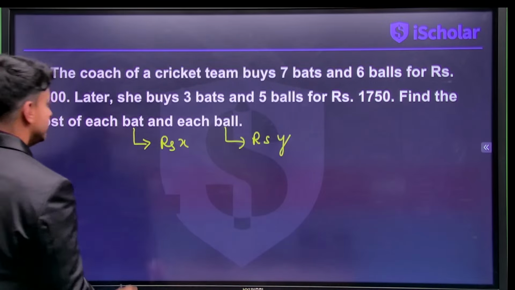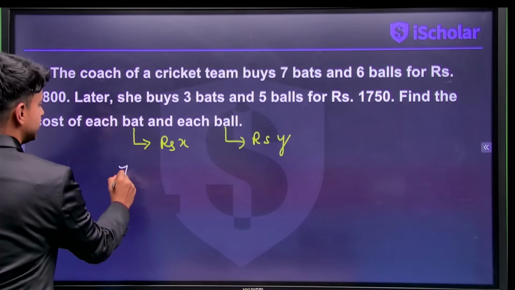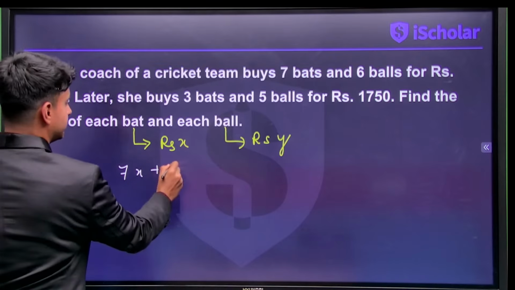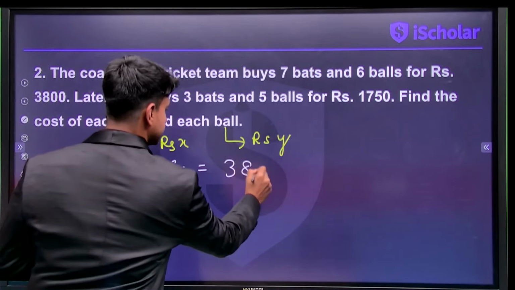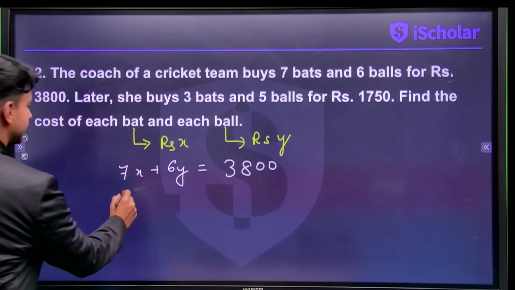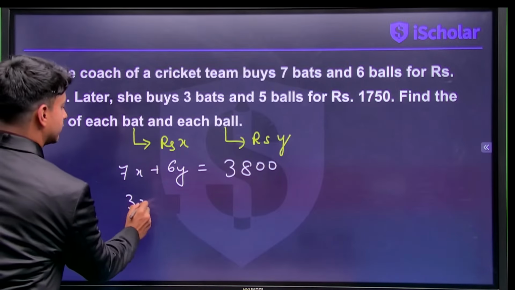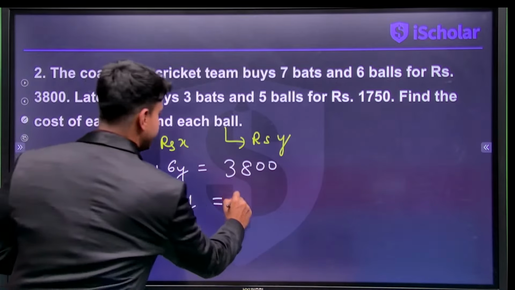So what will happen, guys? We'll have 7 bats. It will be 7x plus 6y. That will be equal to 3800. Correct? And then 3 bats, so that will be 3x plus 5y equals 1750.